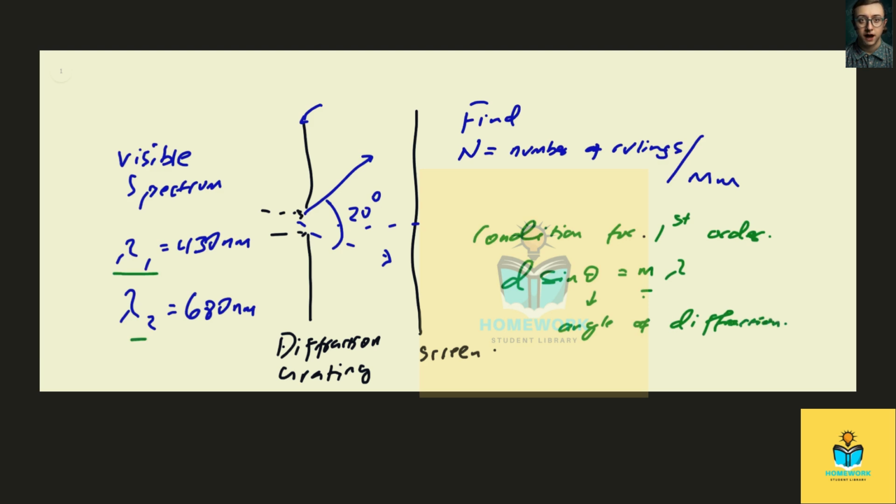So assume the position of lambda 1 is at theta, and then the position of lambda 2 is at theta plus delta theta. Obviously, the gap between these two angles is delta theta, and that delta theta happens to be 20 degrees. That's our delta theta. And we're going to use the two conditions.